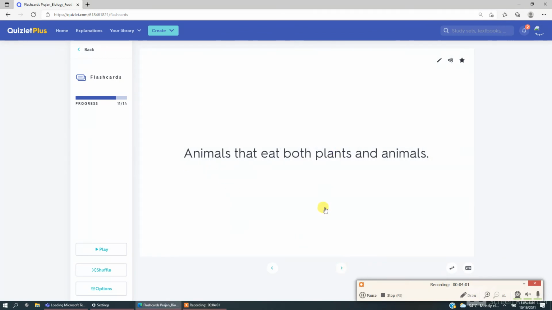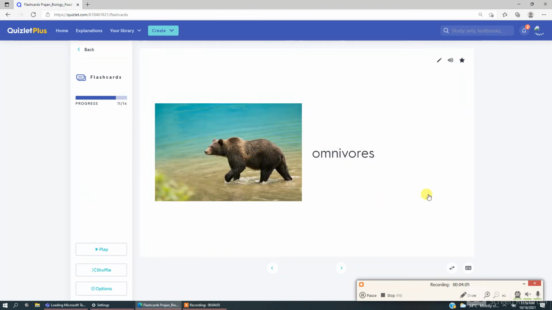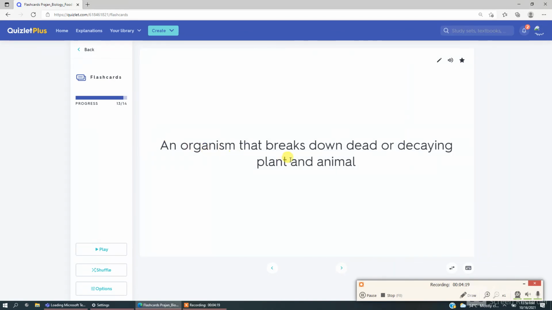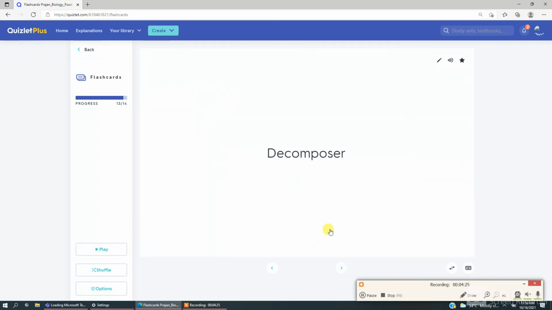Animals that eat both plants and animals. Yes, that's human and it's called omnivores. Bear is also an example. Animals that eat plants only is called as the herbivores. An organism that breaks down dead and decaying plants and animals is called the decomposers.